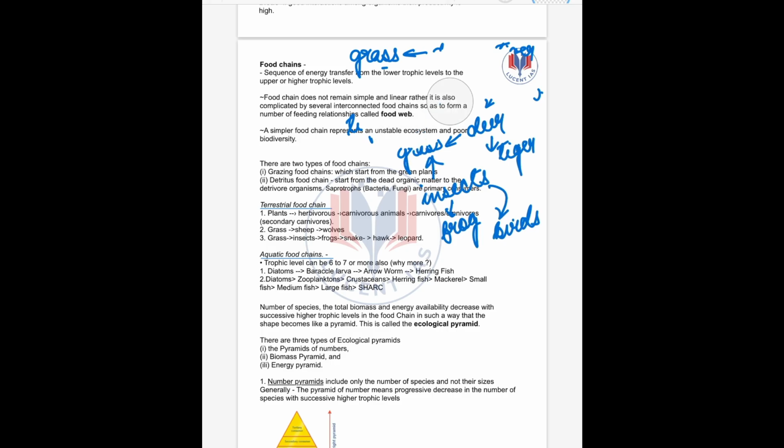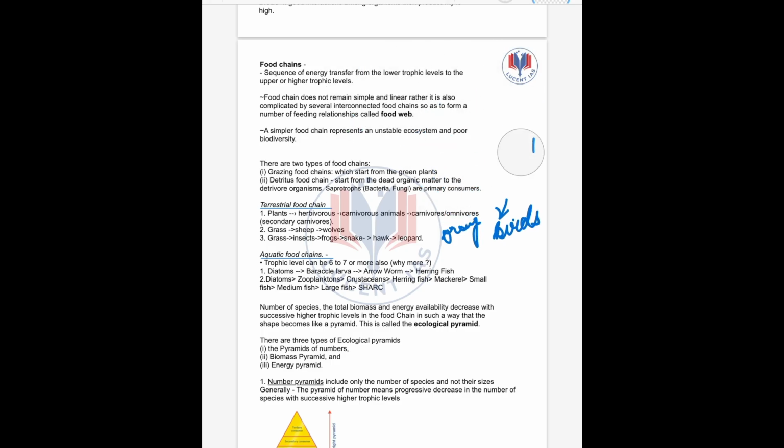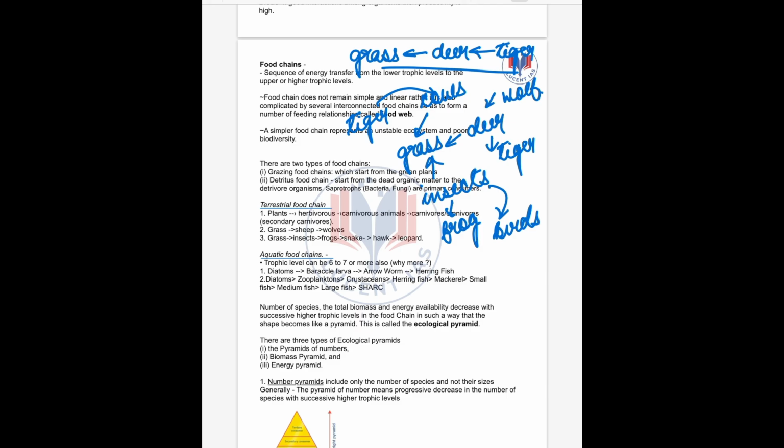So what is the advantage of a food web over a food chain? If in any region one of the species dies, suppose for example the cow disappears, the tiger still has deer to feed on. So this whole system ensures stability, because in a simple food chain, if by any chance the deer gets extinct, then the tiger will also starve.